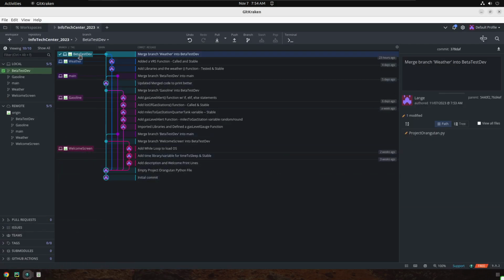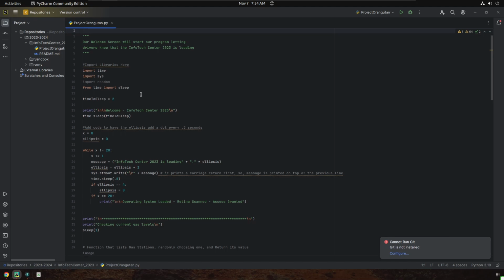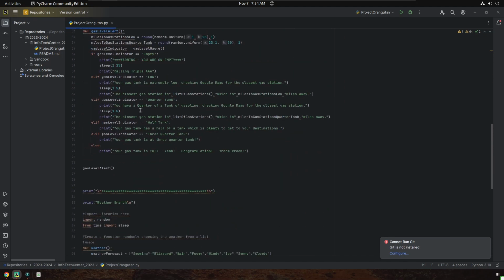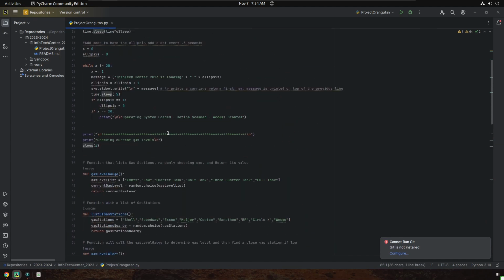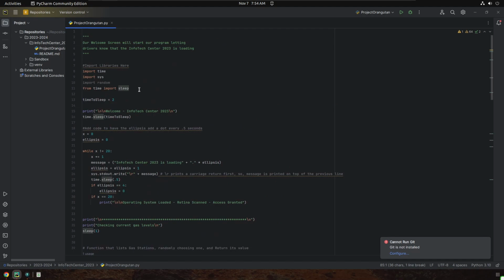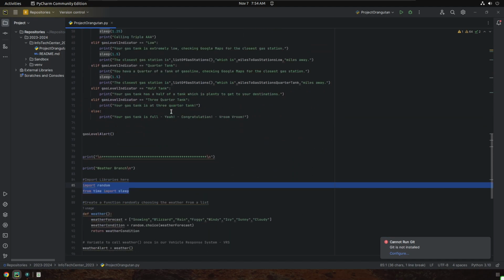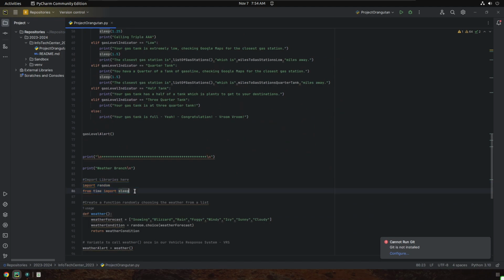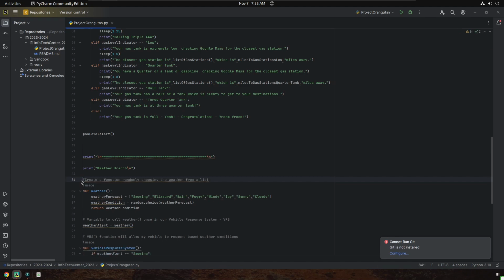So now all I want to do though is go to that beta test dev and maybe make some updates to it. For example, I want to look to see in my weather branch, are there any libraries here that I've already used before or called before? So I'm going to scroll up to the top, and it looks like I've used them already. So what I'm going to do is just delete these. I don't need these. I already have them called above. Won't need them at all. Again, this is just cleaning up a little bit.